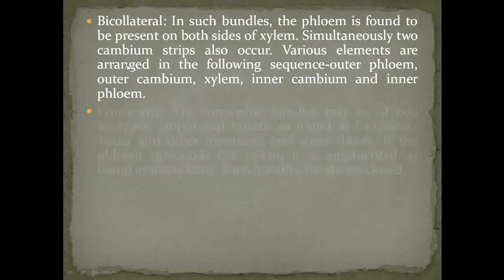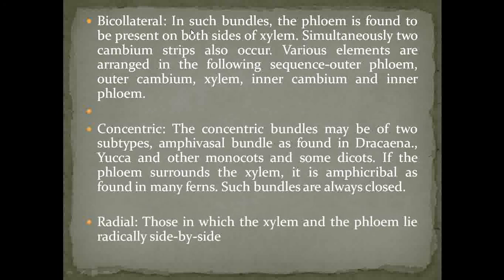The next is the bicollateral vascular bundle, in which the phloem is found on both sides of the xylem and it also shows the presence of outer and inner cambium regions. That type of vascular bundle is called bicollateral. Then next comes the concentric, which has two types.